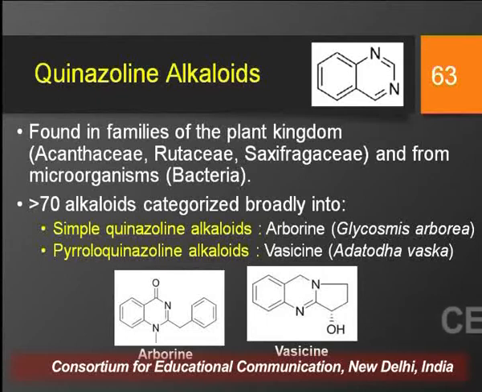Now, arborine is a common example of a simple quinazoline alkaloid, and it is obtained from Glycosmis arborea, whereas vasicine is a common example of a pyrroloquinazoline alkaloid, and vasicine is an alkaloid that has been isolated from the plant Adhatoda vasica. Now, vasaka is commonly used for its cough suppressant and expectorant action, and there is a herbal formulation by the name of Vasaka Madhu in the market, and it contains the alkaloid vasicine. Since it also has a partial pyrrolidine ring in its structure, that's why it belongs to the pyrroloquinazoline category.